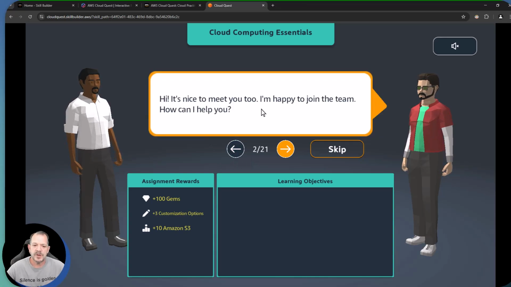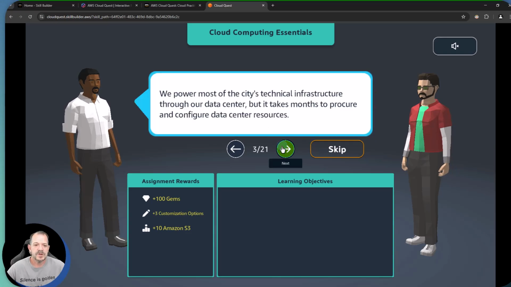Hi, nice to meet you. I'm happy to join the team. How can I help? Well, we power most of the city's technical infrastructure through our data center, but it takes months to procure and configure data center resources.